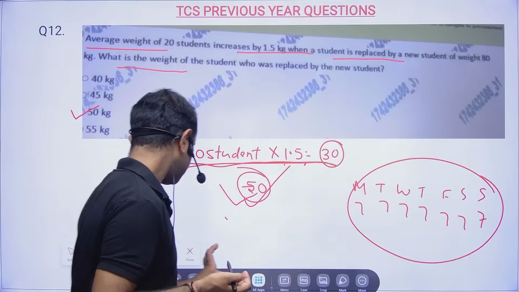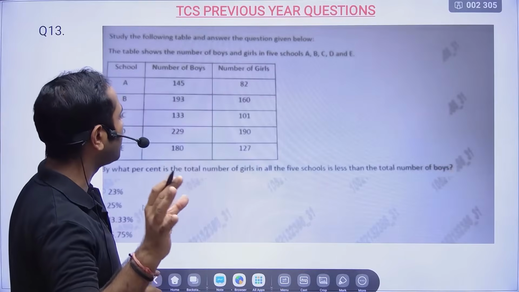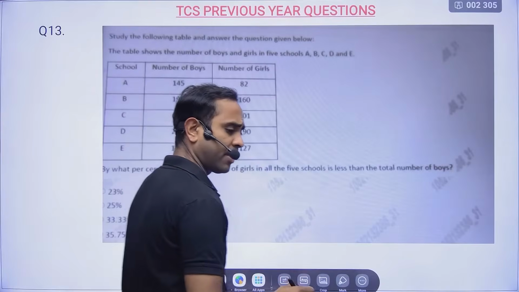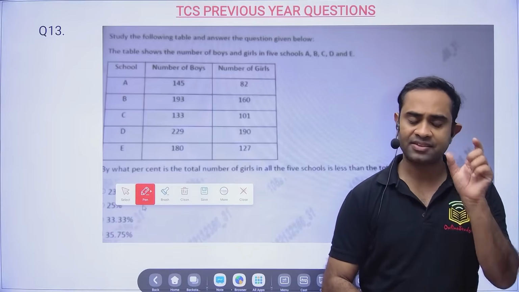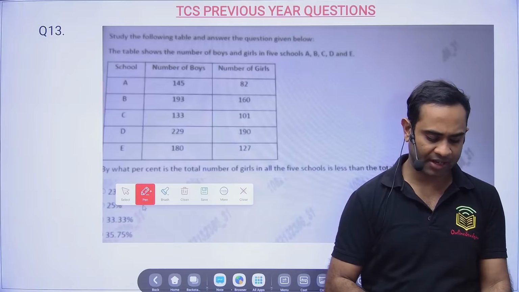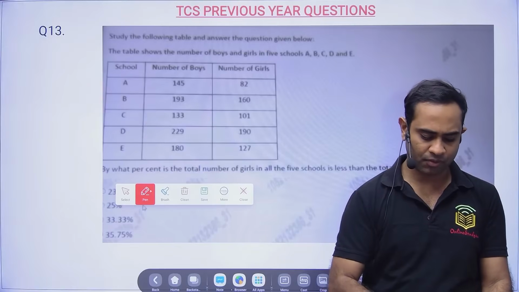Now the basics you have to work on, my dear friends. Without basics it will be very tough to clear the TCS exam. TCS needs proper understanding, and then only you will be able to solve.